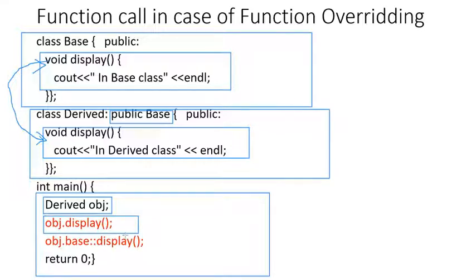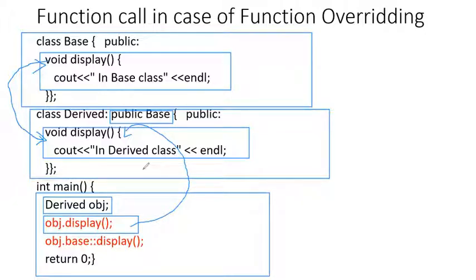Because we have two member functions, one in the derived class and one in the base class. So which member function will be called when we call the display function? The answer is that when we call an overridden member function from the object of the derived class, then the member function of the derived class is executed. So the output on the screen will always be derived class.